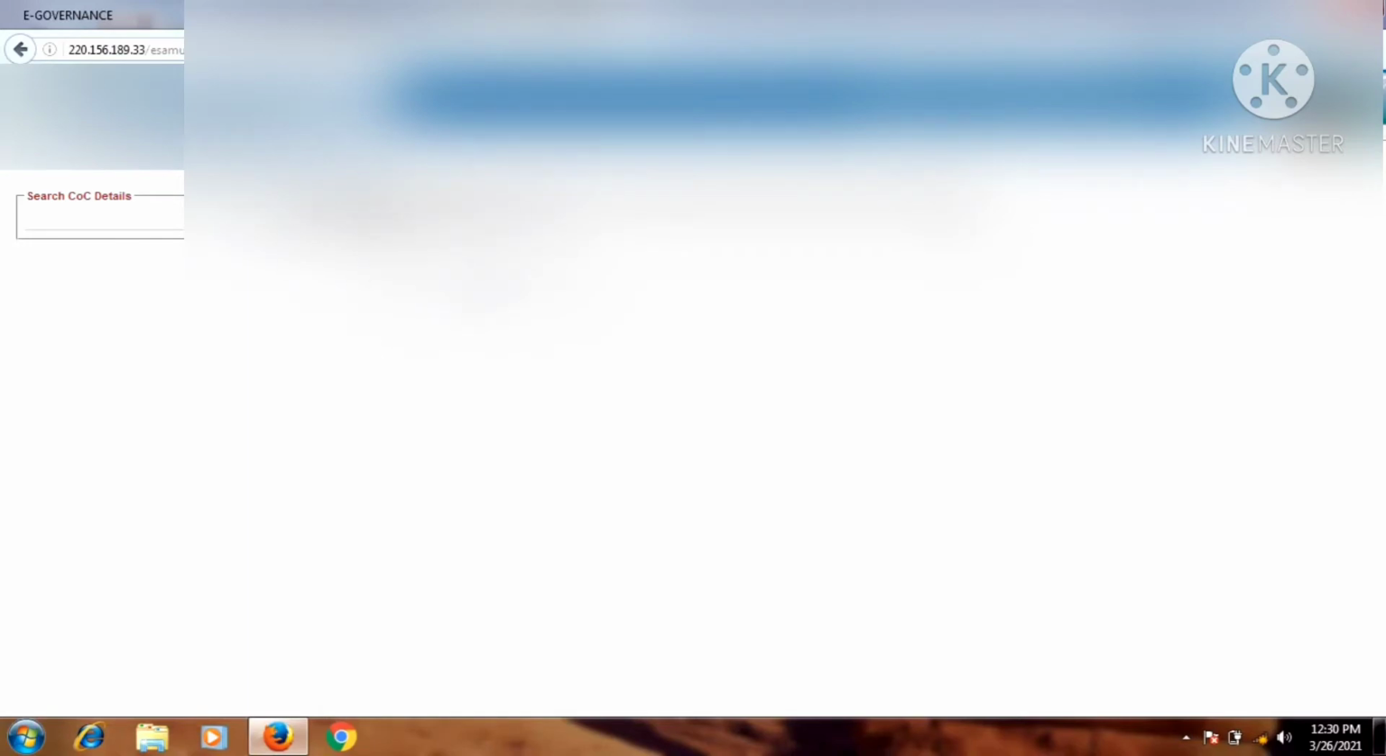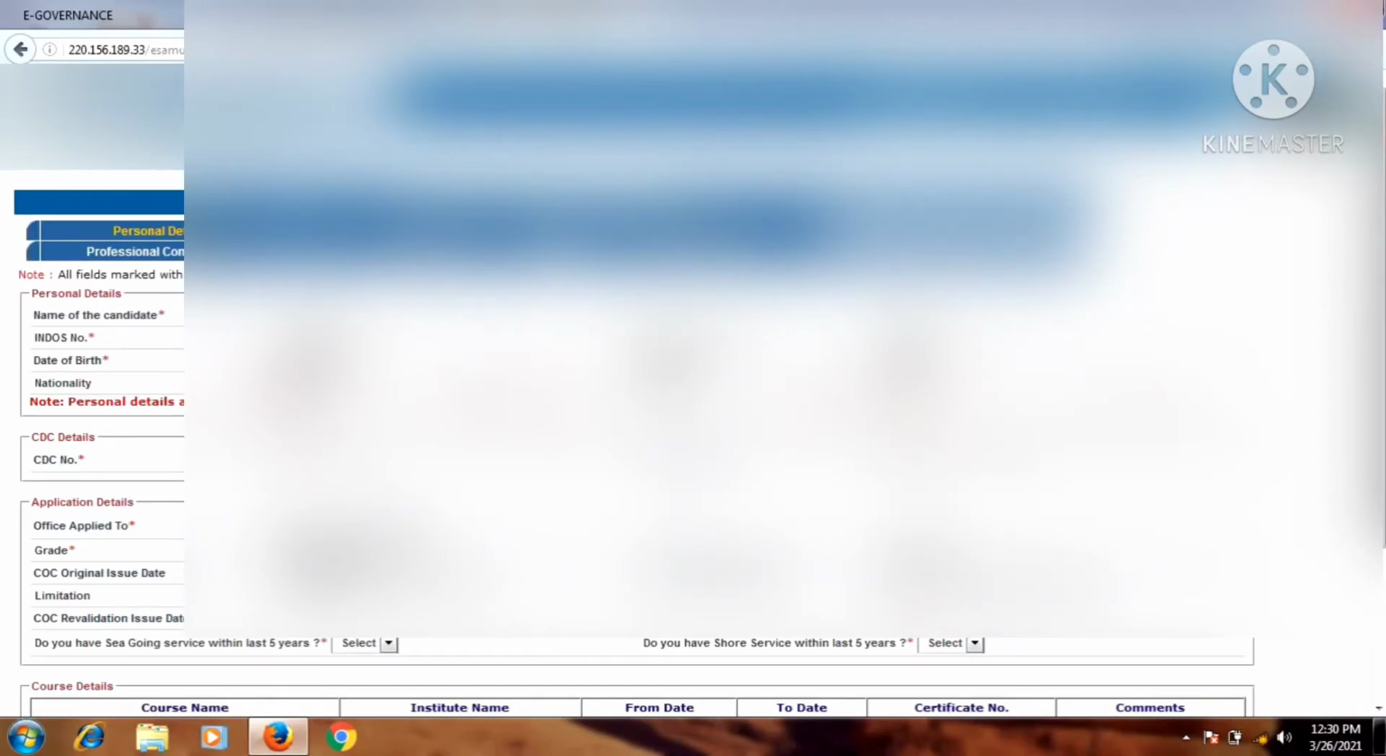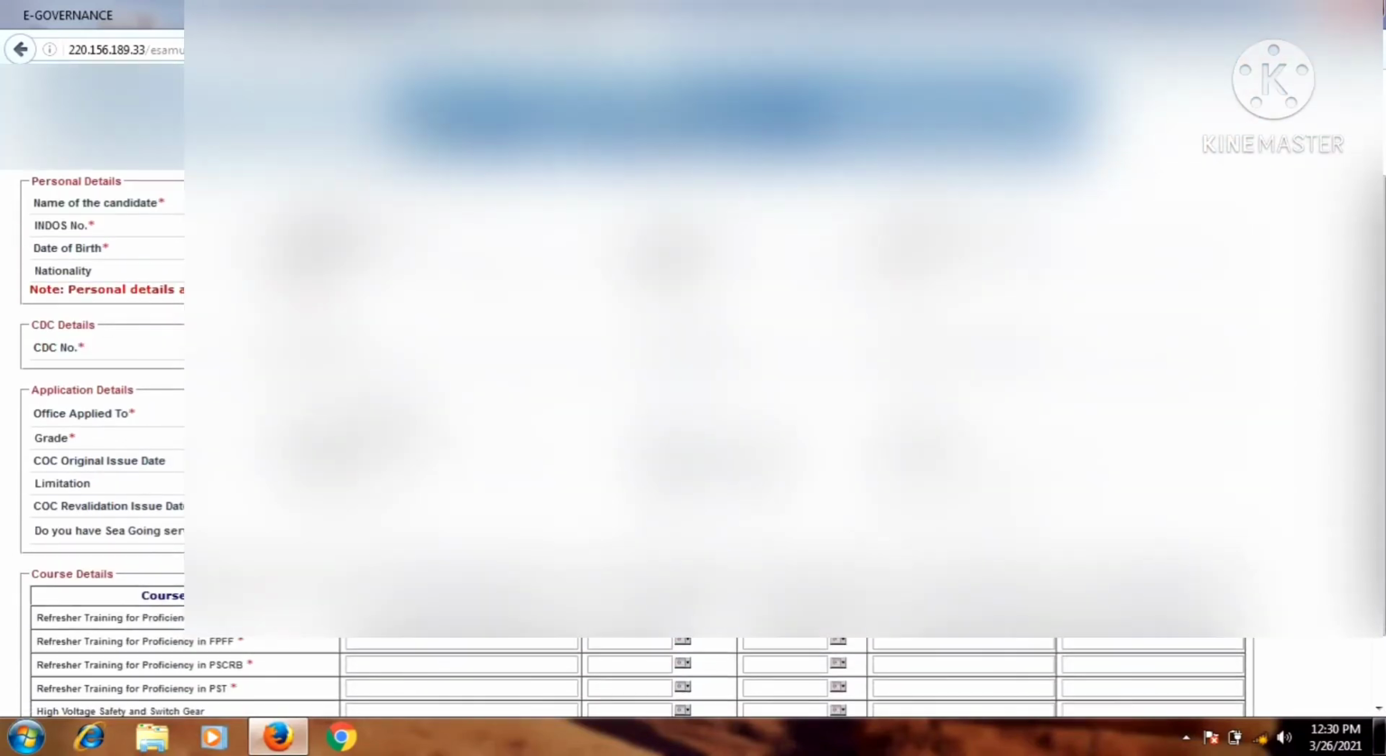Once you continue, you will get this type of interface. Most of the details are fetched from your Windows profile: name, candidate, date of birth, nationality, COC validation, COC expiry, renewal issue, whatever. There is no need to correct anything here. If you want a correction in your Windows profile, just go to the Windows cell. That is different. If you don't require any correction in your profile, then you will find that all the details are correct here.